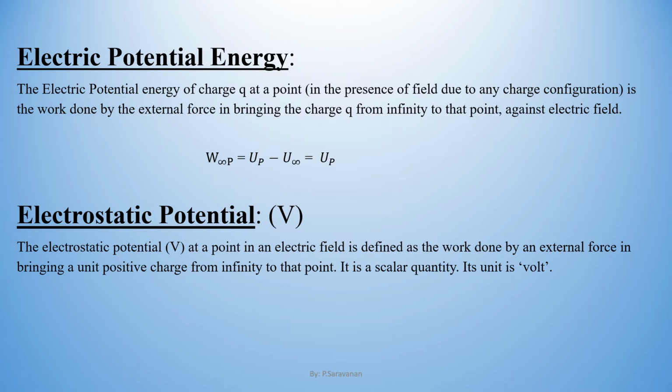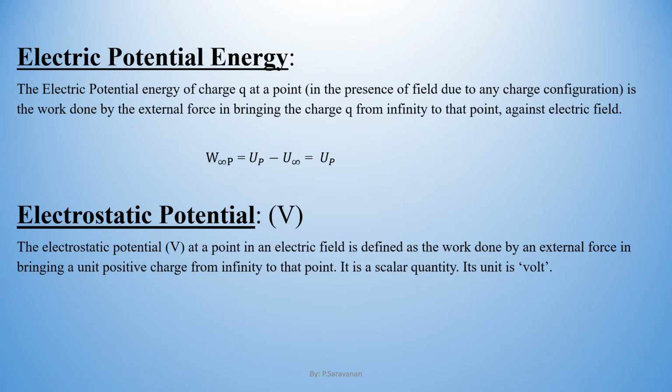Suppose the test charge is moved between 2 points in the electric field of the source charge. This difference in potential energy is equal to the work done between the 2 points, namely P and R, as we discussed earlier. Suppose you choose a point outside the electric field of the source charge, where there is no influence of the source charge. Such a point can be called infinity. Okay, now let us go to the definition.